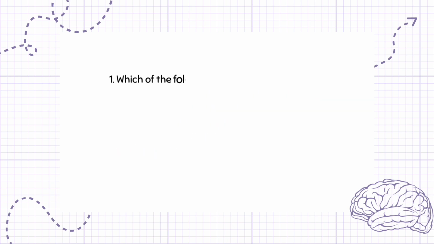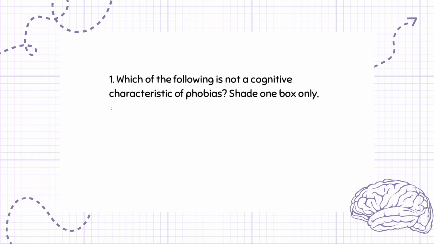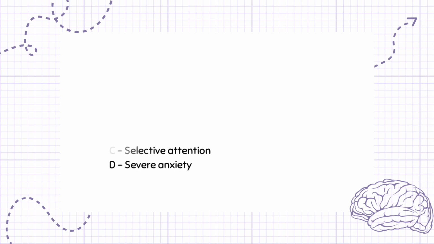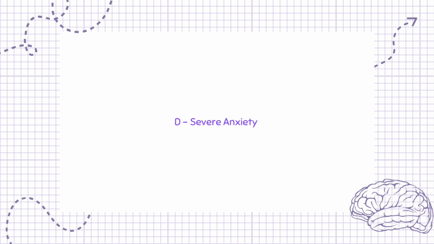Question 1. Which of the following is not a cognitive characteristic of phobias? Shade 1 box only. 1 mark. A. Distorted perceptions. B. Irrational beliefs. C. Selective attention. D. Severe anxiety. The answer is D. Severe anxiety.